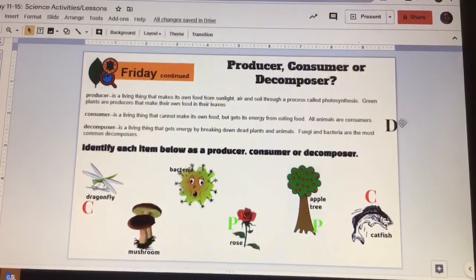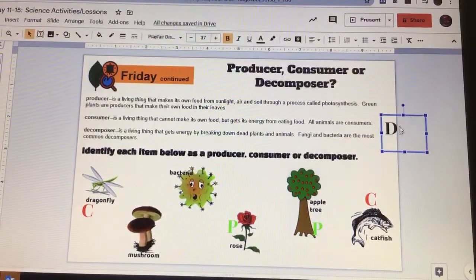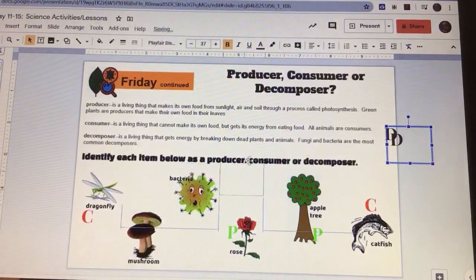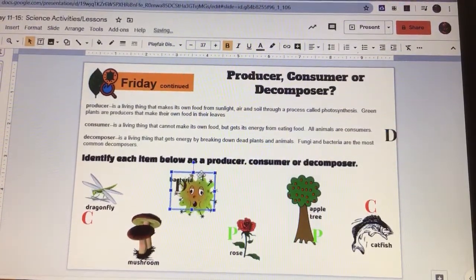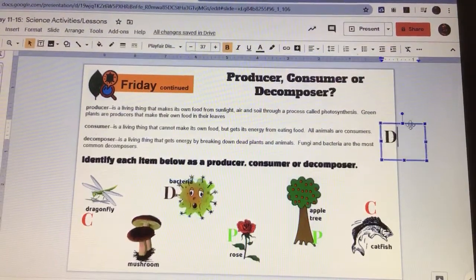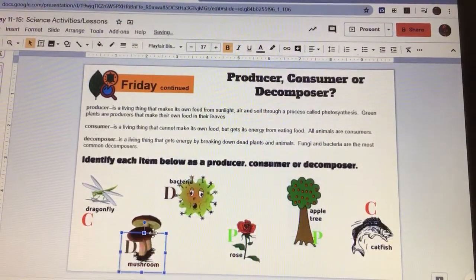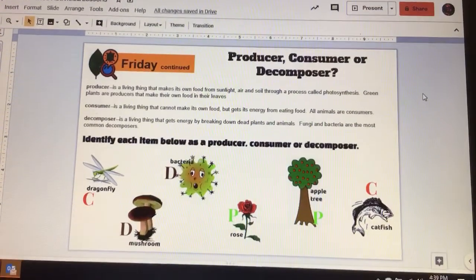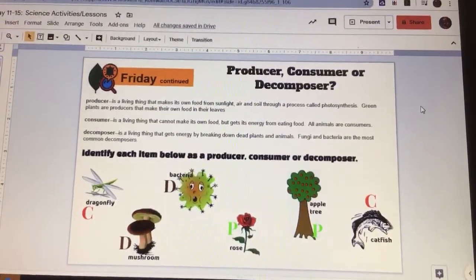And then the decomposers are the bacteria is a decomposer. Make sure you put these where I can tell what you mean for them to be too. And the mushroom is the decomposer, okay? All right, hopefully you got that right. I thought that was pretty easy, okay?